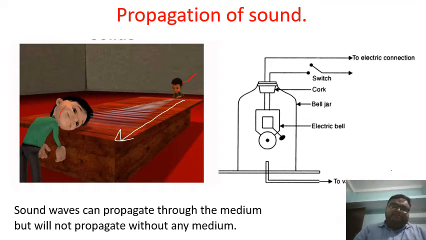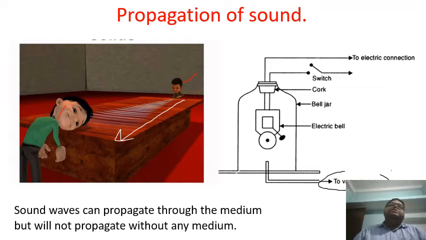So here is an experiment, right? In this experiment, what is being done? There is nothing special. This is a bell jar, okay? This is a bell jar and it is a vacuum tube, right? So there is a vacuum pump attached to this bell jar and there is an electric bell.